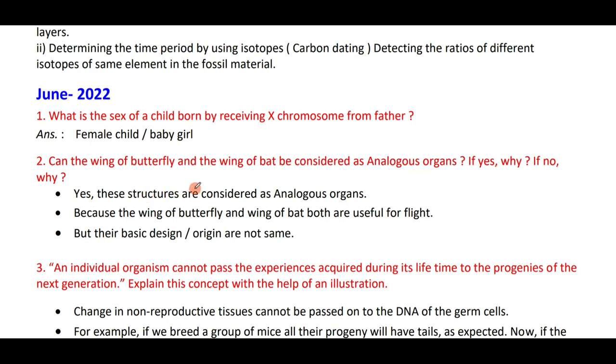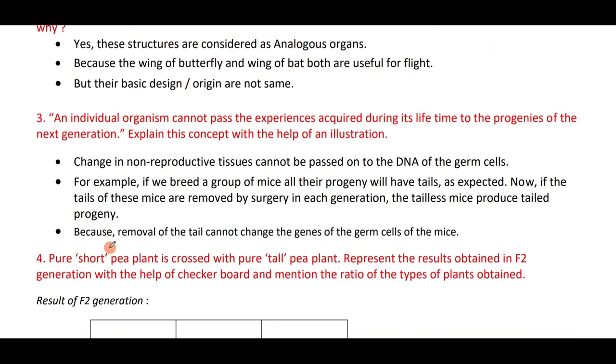Yes, these structures are considered analogous because the wings of a butterfly and the wings of a bat are both useful for flight, that is the same function, but their design and origin are not the same. An individual cannot pass the experience acquired during his lifetime to the progeny because it does not change anything in the non-reproductive tissues.